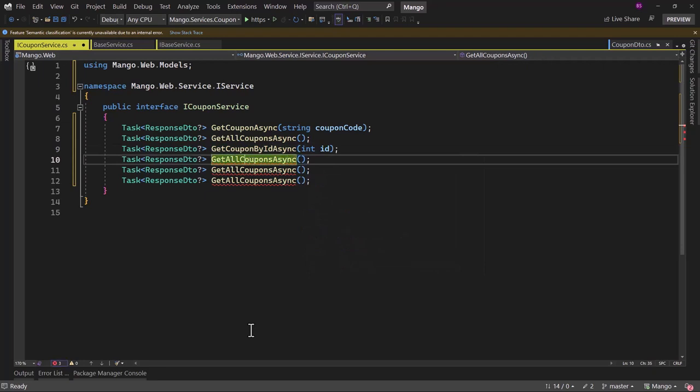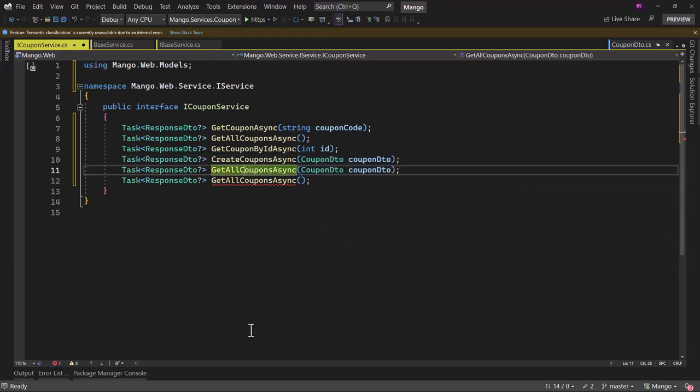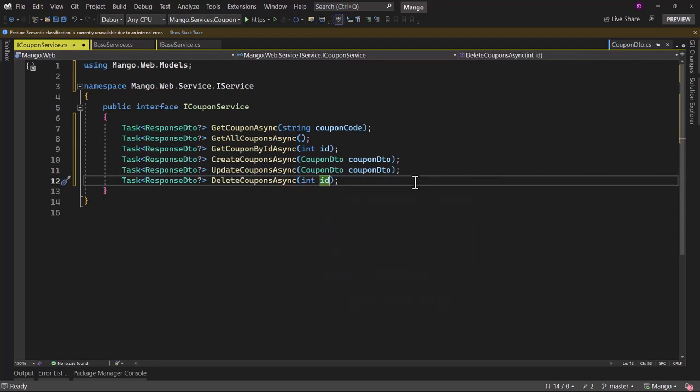Next, we need to create or update a coupon. So we have CreateCouponAsync. When we are creating or updating, we will pass the CouponDTO. For update as well, I will pass the CouponDTO. Last one will be DeleteCouponAsync. When we are deleting, we only pass the ID.